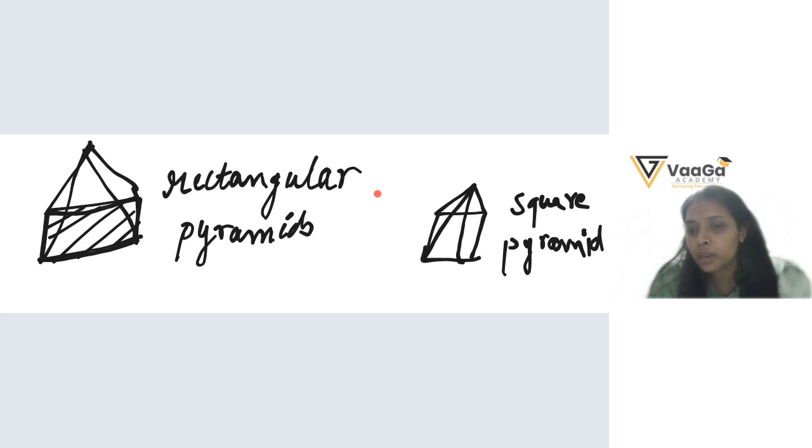Look at the pyramid shape. Do you see the triangular faces in this? Where is triangular? Show me where the triangle is. No triangle, everything is a rectangle. Right, all the faces are rectangles.